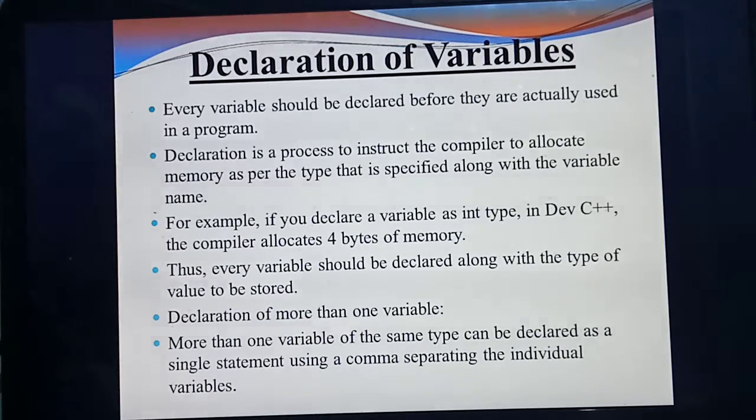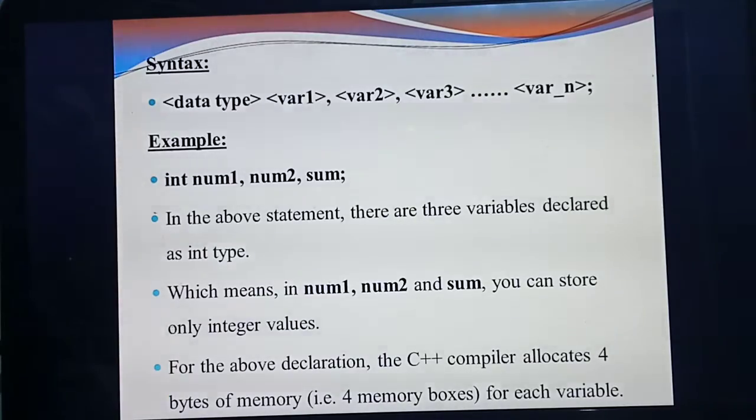For example, you are using 3 variables, A, B and C, of data type int. So how many variables did I say? 3: A, B and C. These 3 variables should be separated using which symbol? The comma symbol. So: int A comma B comma C. Understood what I mean by declaration of variables? Yes. So listen, this is the syntax for declaration of a variable.